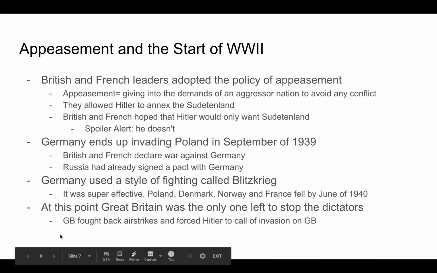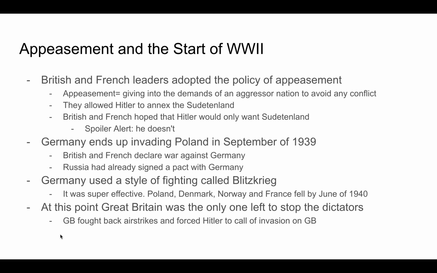Appeasement and the start of World War II. British and French leaders adopted the policy of appeasement. And appeasement was giving in to the demands of an aggressor nation to avoid any conflict. They allowed Hitler to annex the Sudetenland. The British and the French hoped that Hitler would only want the Sudetenland, but spoiler alert, he doesn't. Germany ends up invading Poland in September of 1939.